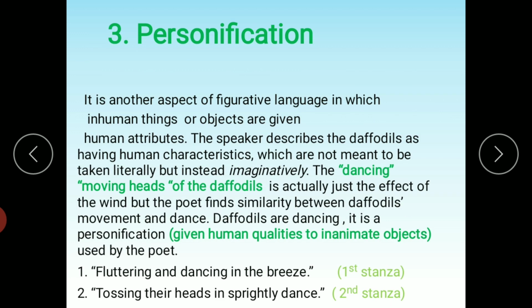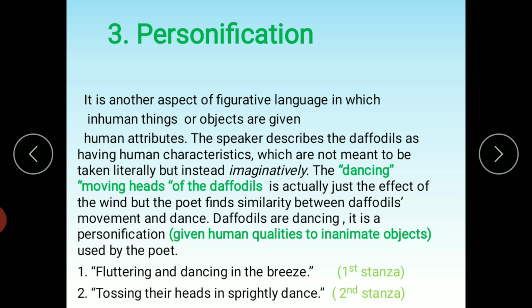Personification is another aspect of figurative language in which inhuman things or objects are given human attributes. So it is also a figure of speech in which the poet gives human attributes to non-living things or inanimate objects. The quality of human beings is given to non-living things. This is the simplest definition of personification. And how has the poet used personification in the poem? The poet has given human attributes to daffodils.